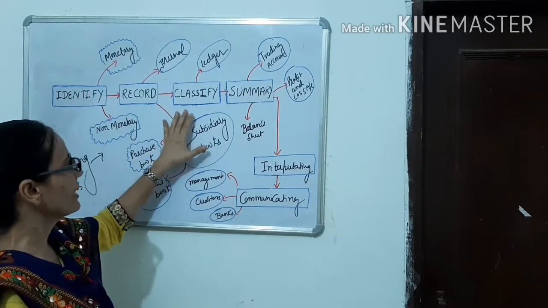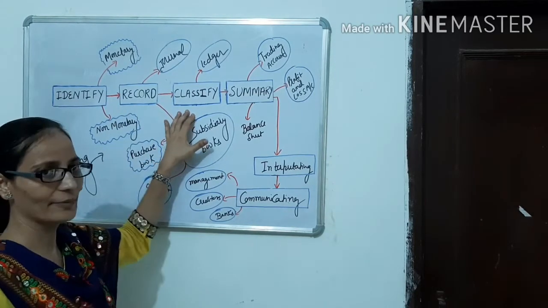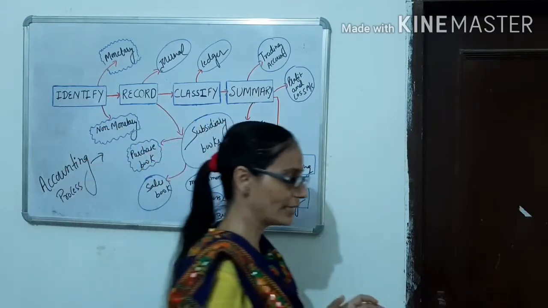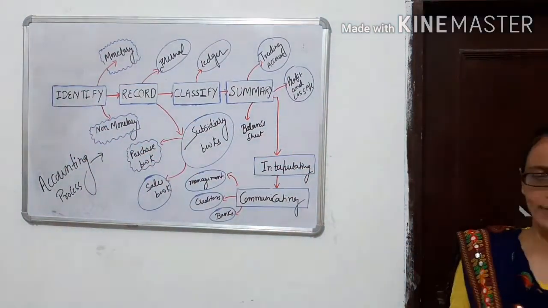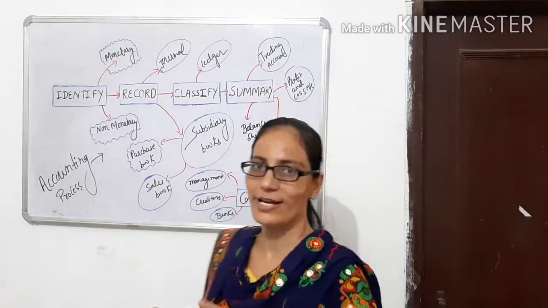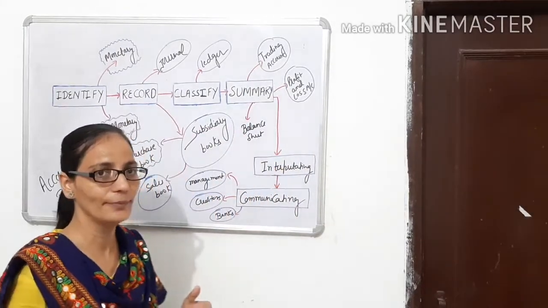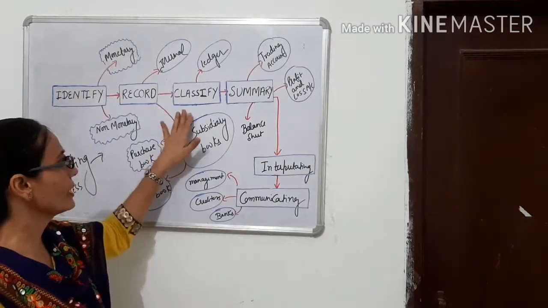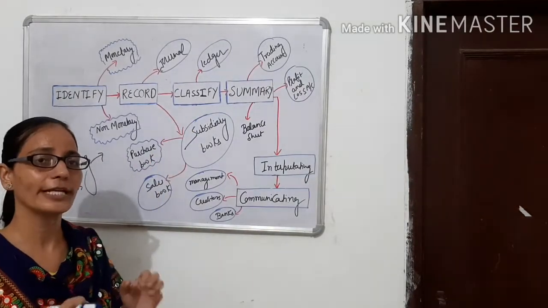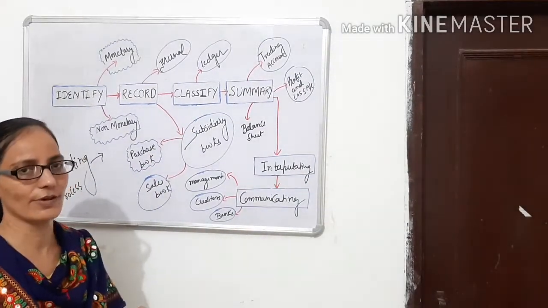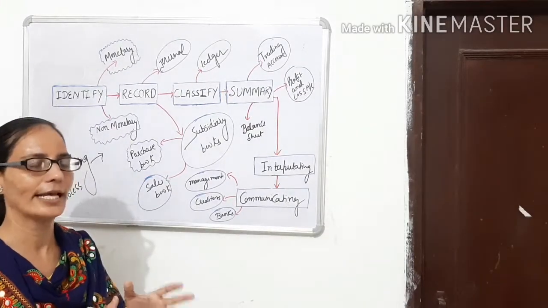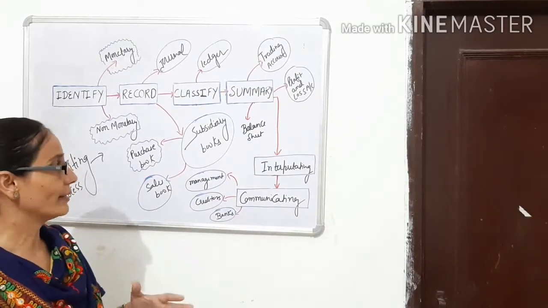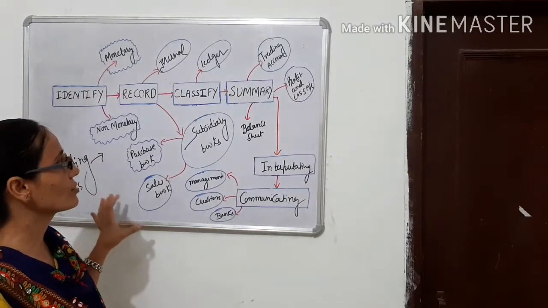Okay, now the next step comes, that is classify. Classification means grouping of transactions. It means similar nature transactions are placed at one place, the place where such transactions are recorded. For example, if I am talking about cash transactions, all the cash transactions are recorded at one place in the cash account. But sometimes the cash book is also opened.